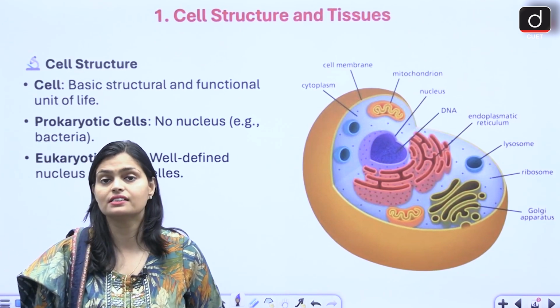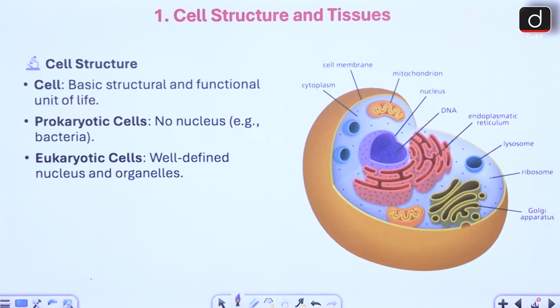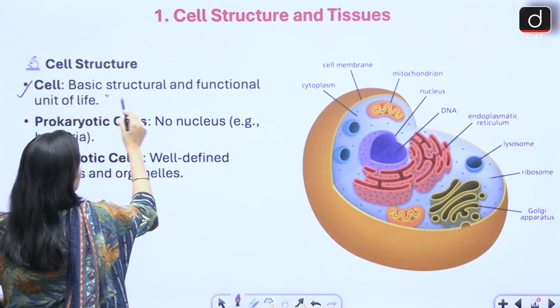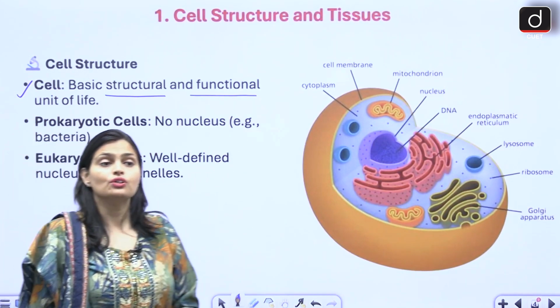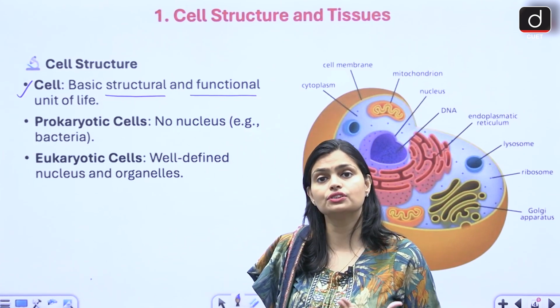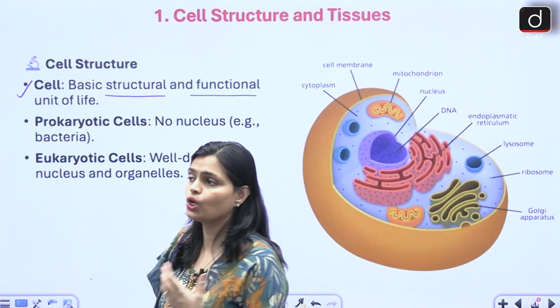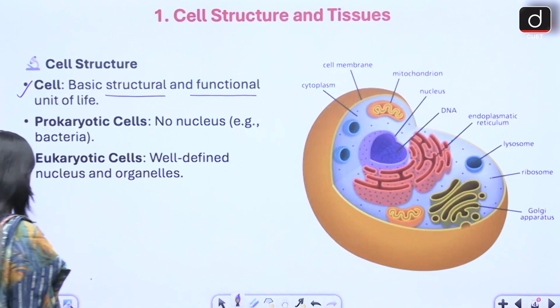We just say that cell is the basic unit, or you can say fundamental unit of life. It is also described as a structural and functional unit of life. So why is cell considered as a structural and functional unit of life? It is because, whenever the cell combines, right,